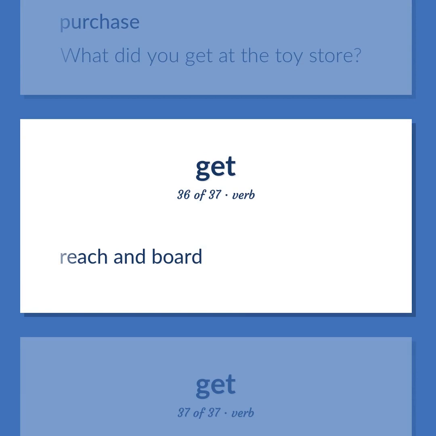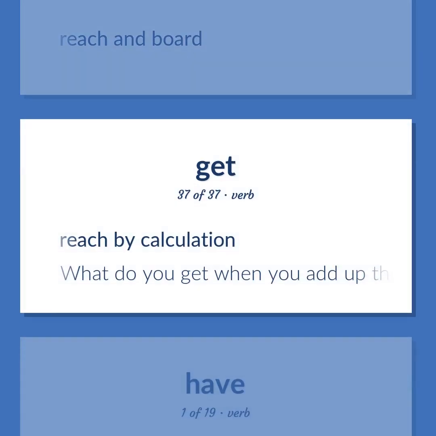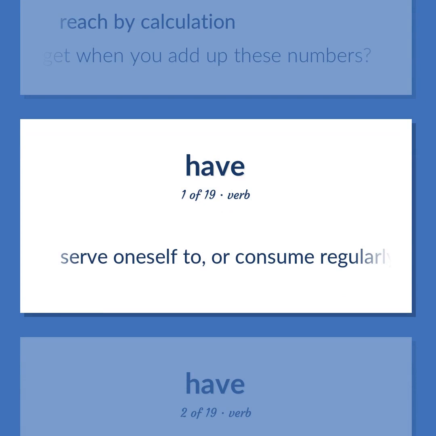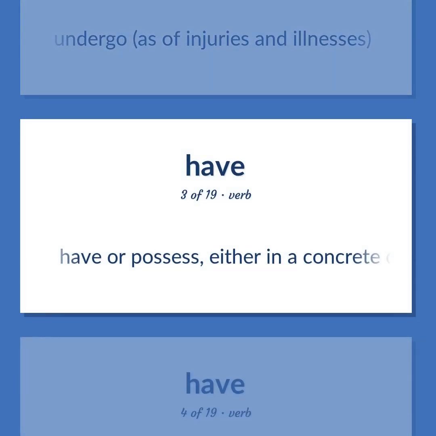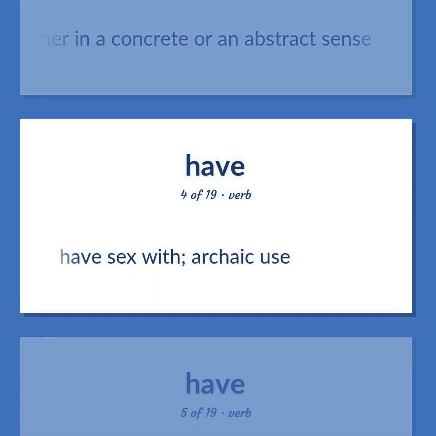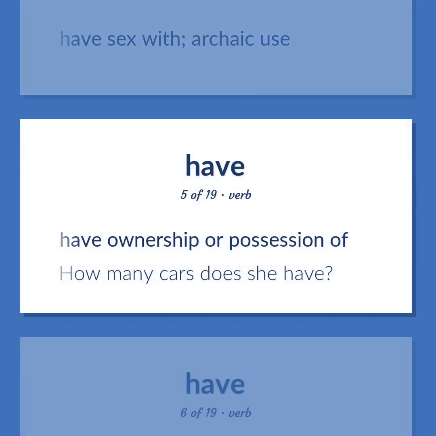Reach and board. Reach by calculation. What do you get when you add up these numbers? Serve oneself to, or consume regularly. Undergo, as of injuries and illnesses. Have or possess, either in a concrete or an abstract sense. Have sex with, archaic use. Have ownership or possession of. How many cars does she have?